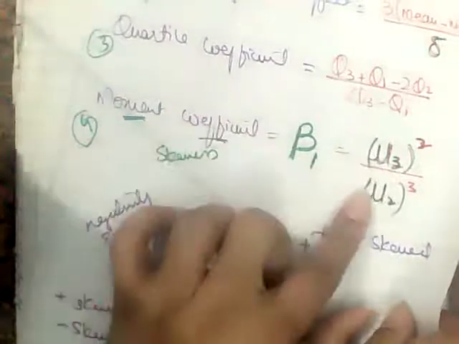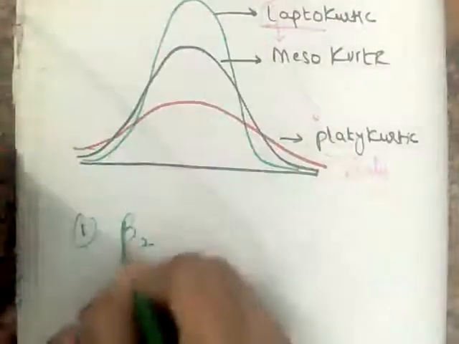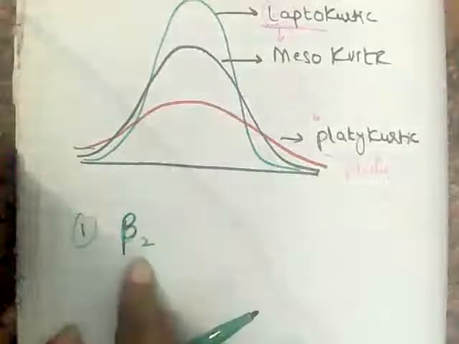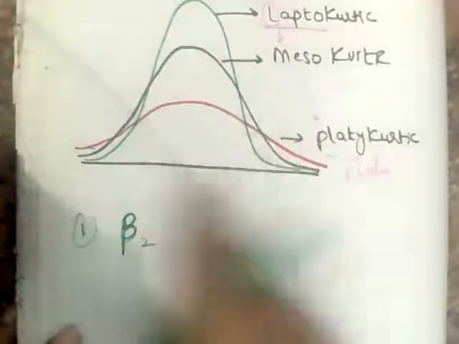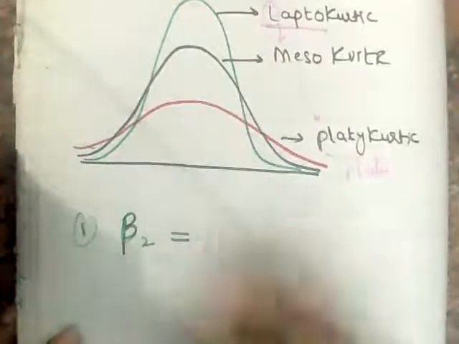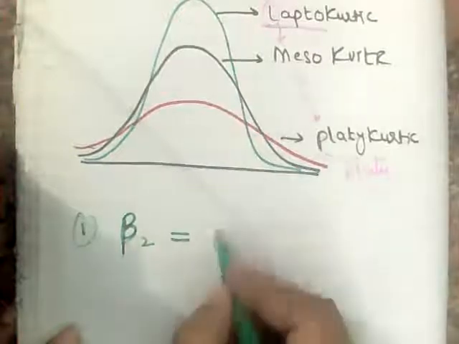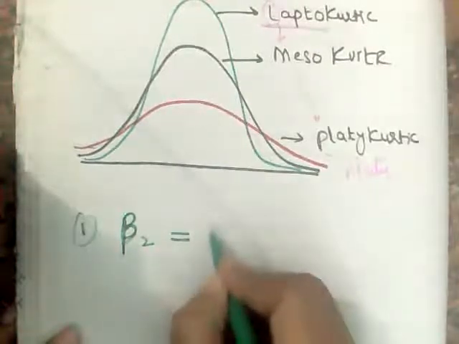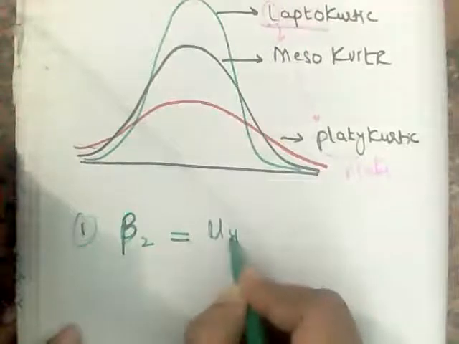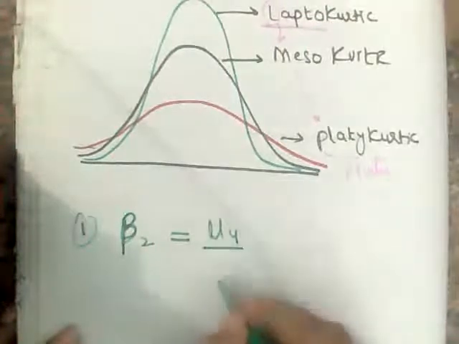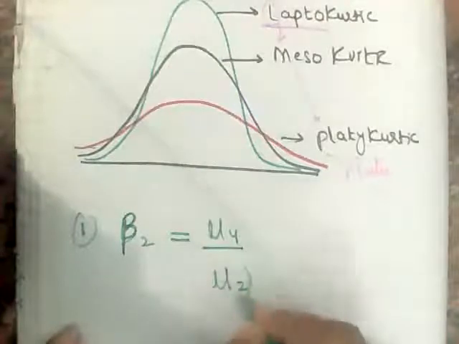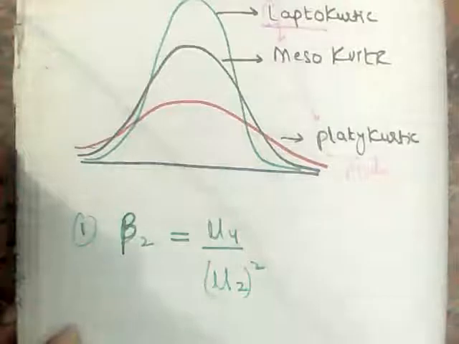Which movements? Movements about mean. So that gives me a very clear idea that beta 2, which is representing the kurtosis, must have some values of movements. You're right. What should be the values? That is the fourth movement about mean divided by the second movement about mean squared. So this is the formula which will give me the answer.